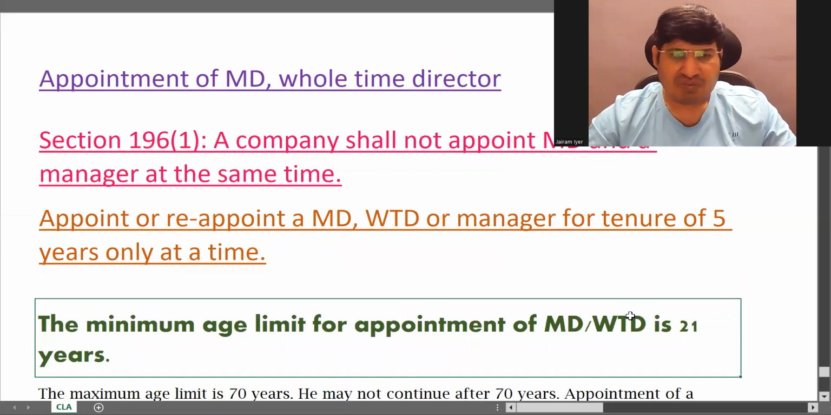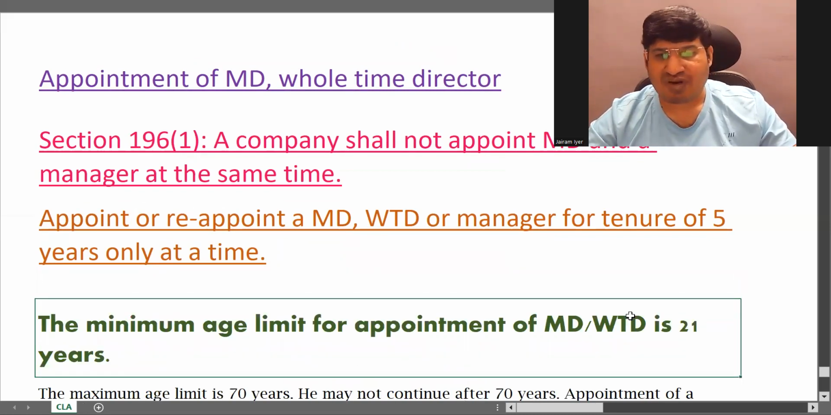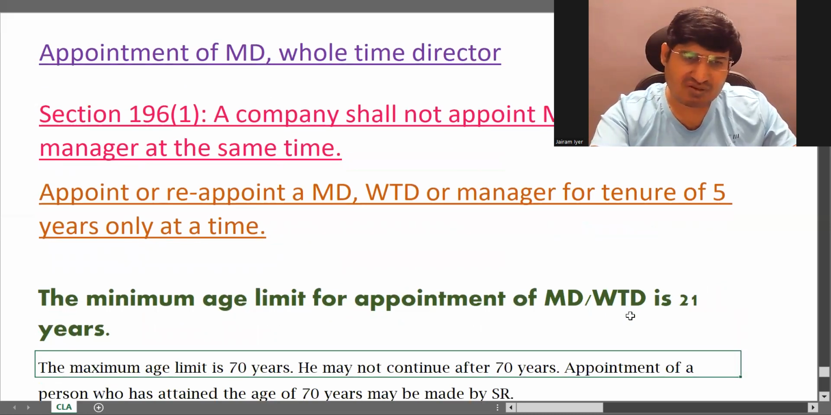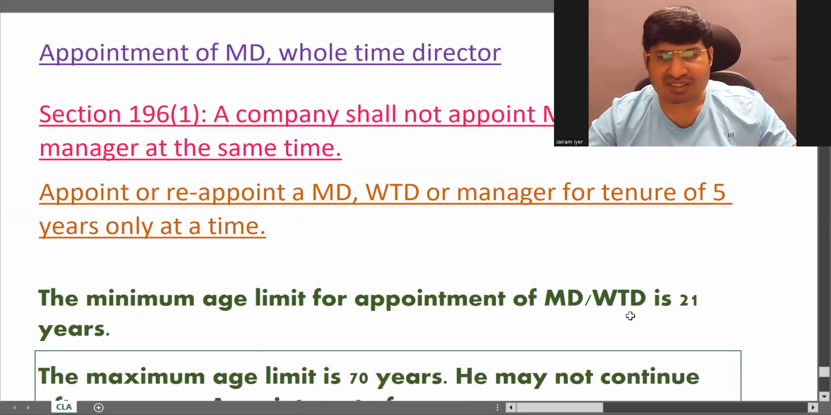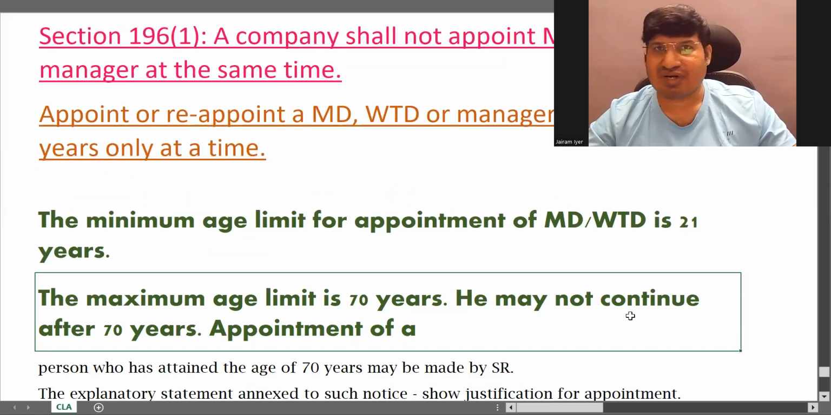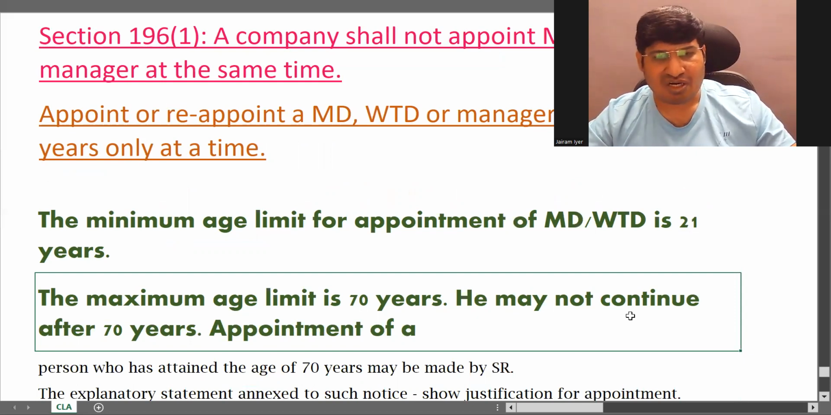Fine. The minimum age limit for appointment of MD, WTD is 21 years. Maximum is 70 years. Minimum is 21 years, maximum is 70 years. So he cannot continue after he has reached 70 years. The moment he celebrates his 70th birthday, he has to resign as MD or WTD.